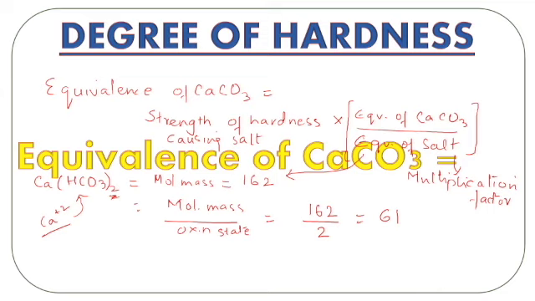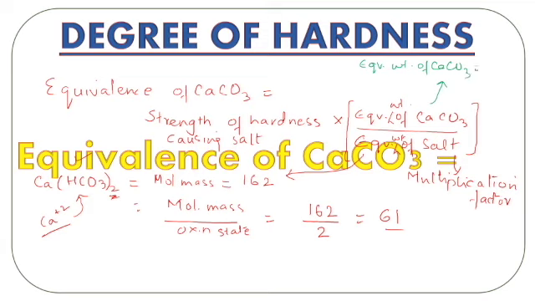So the equivalent weight of the salt, I'll write down weight over here so that you don't get confused. Equivalent weight of the calcium bicarbonate which is present in my water as the hardness causing salt is 81. Now let's see how we find the equivalent weight of calcium carbonate.